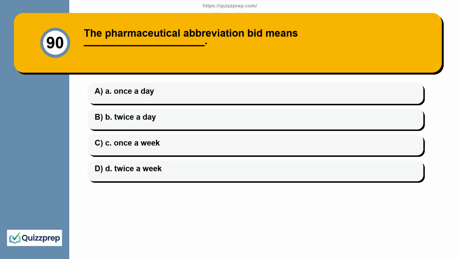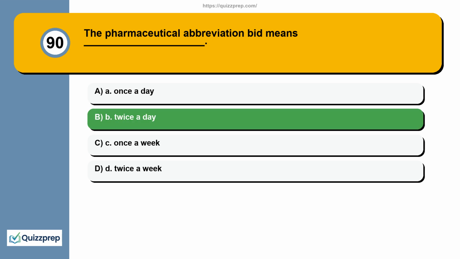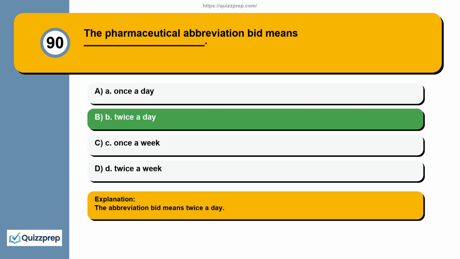Question 90. The pharmaceutical abbreviation BID means blank. A. Once a day. B. Twice a day. C. Once a week. D. Twice a week. The abbreviation BID means twice a day.